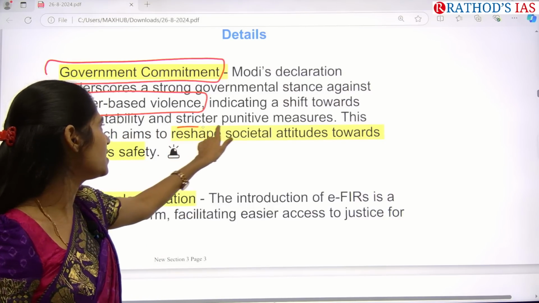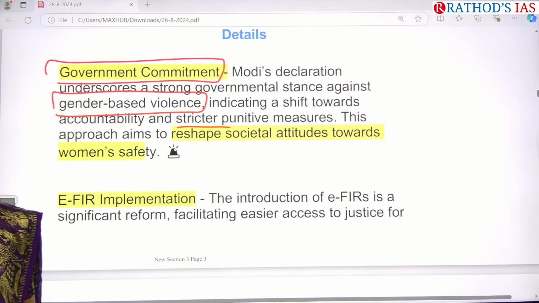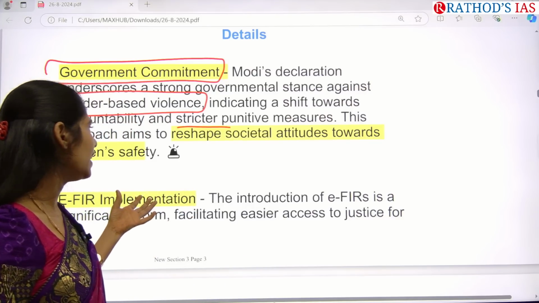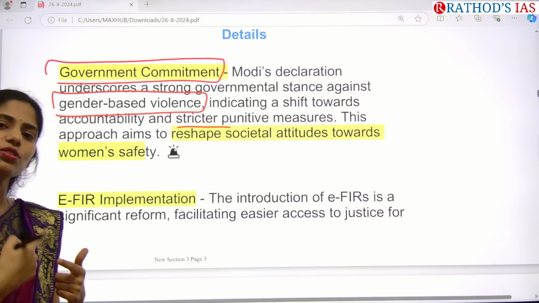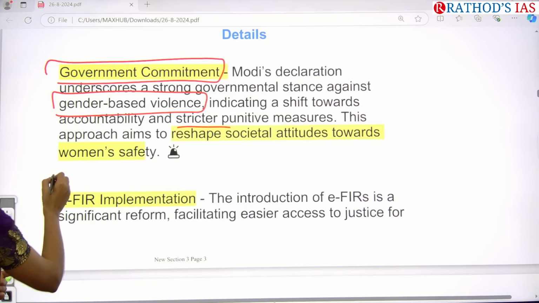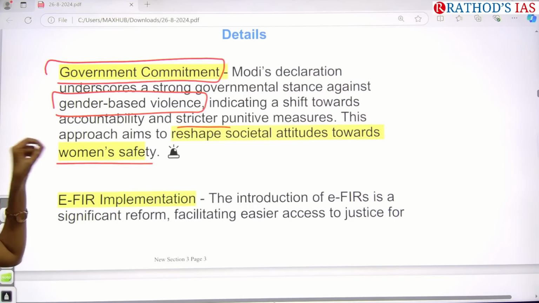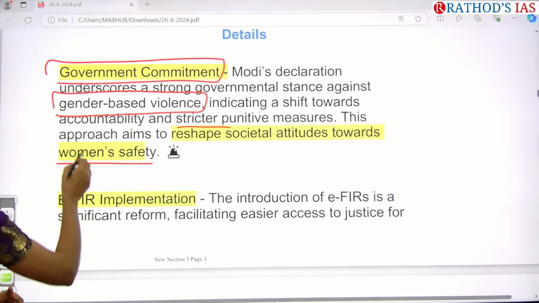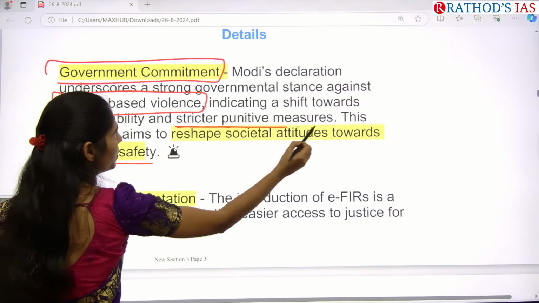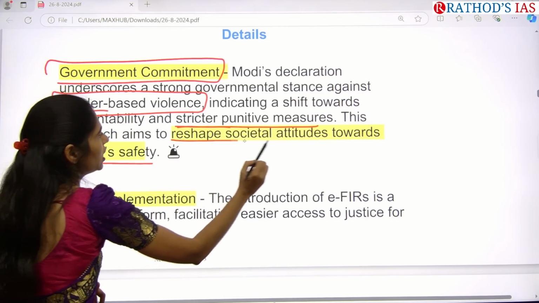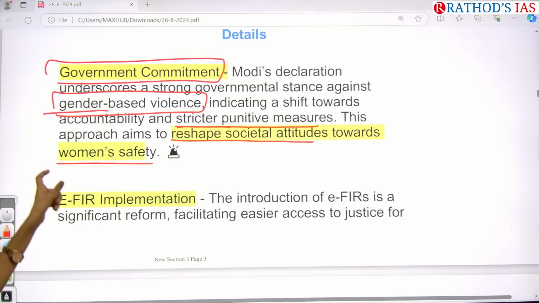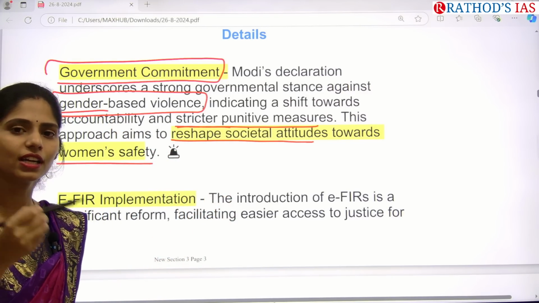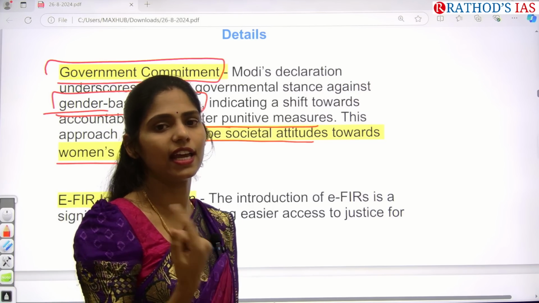Second is stricter punitive measures, that means stricter punishments if there is any case of sexual abuse. And the government wants to reshape societal attitudes towards women's safety. These are the solid words you have to represent in your answer: gender-based violence, stricter punitive measures, and reshaping of societal attitudes towards women's safety. You have to represent these points in your case study as well.